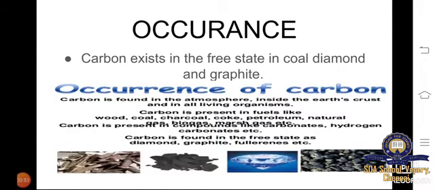Occurrence means where we are getting it in the earth. Carbon exists in the free state in coal, diamond, and graphite. So we know coal, diamond, and graphite. These are the different forms of carbon we are getting in the free state. Free state means naturally it is present in our earth.